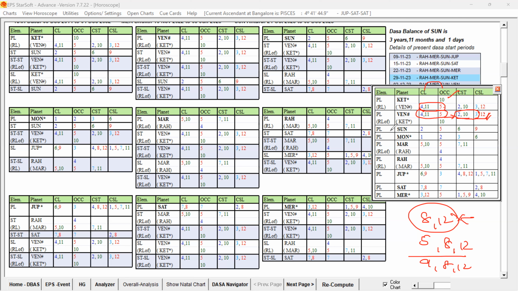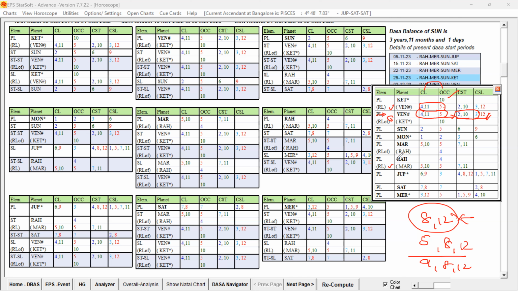One more point also. In EPS, whenever the Rasi Lord of a node is being considered, that node also is considered in EPS. Normally in KP, if you take Ketu, Rasi Lord Venus will be considered. If you take Rahu, Rasi Lord Mars will be considered as a supportive planet.